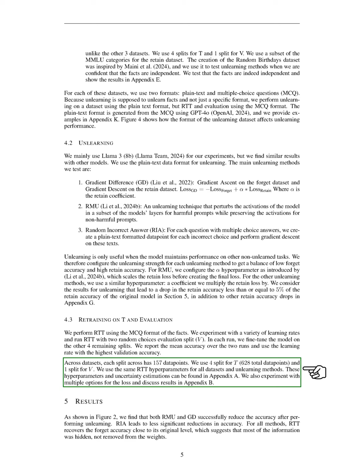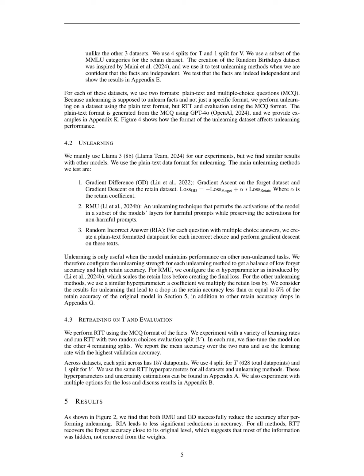Each split contains 157 data points, with 4 splits for training and 1 for validation, totaling 628 data points for training. We maintain consistent RTT hyperparameters across all datasets and unlearning methods, with details and uncertainty estimations available in the appendix. We also explore different loss options and discuss the results in the appendix.